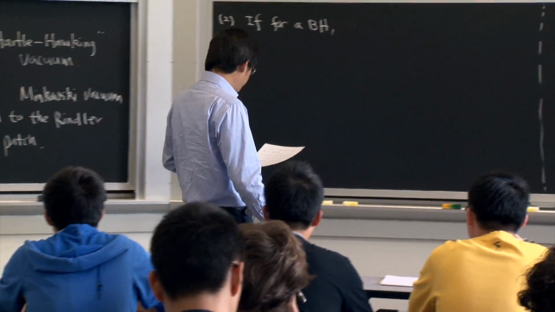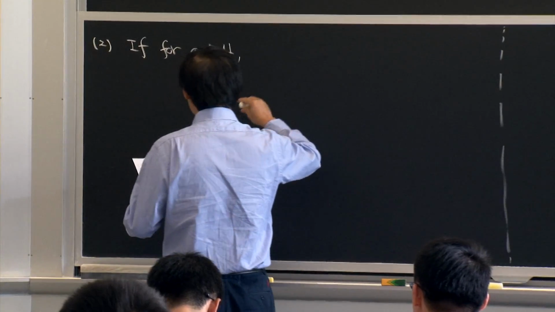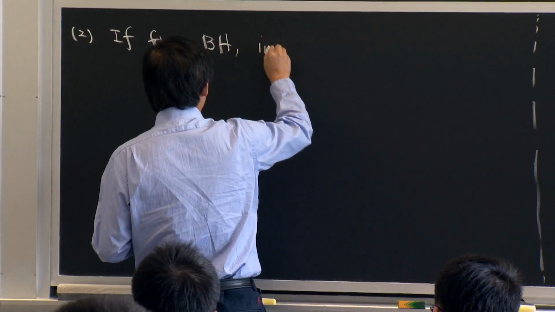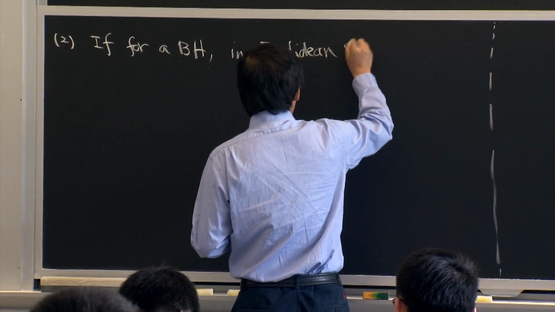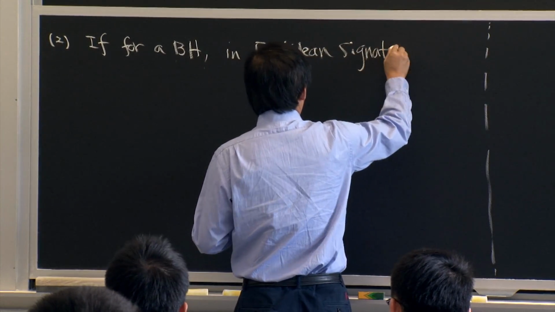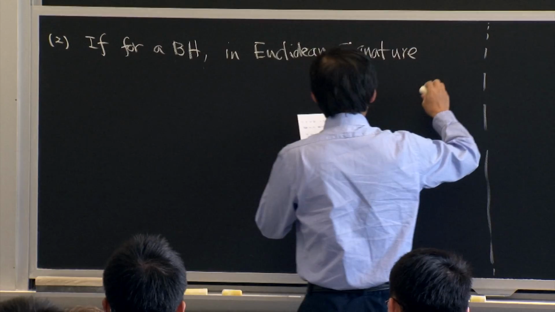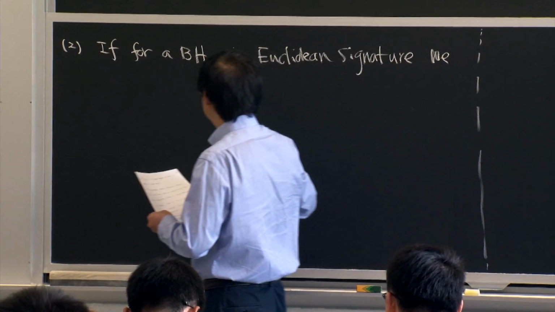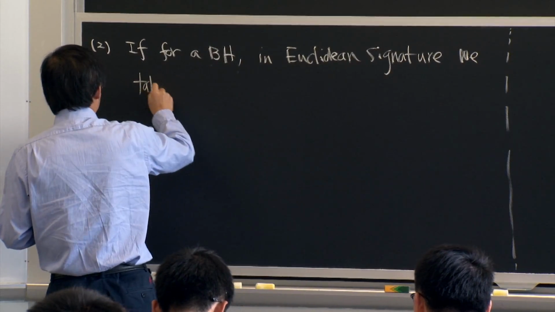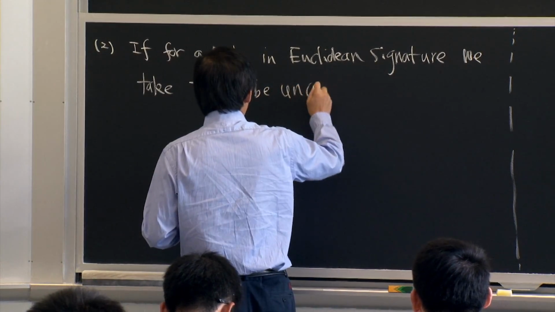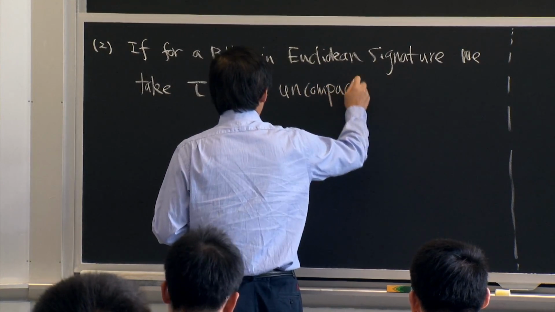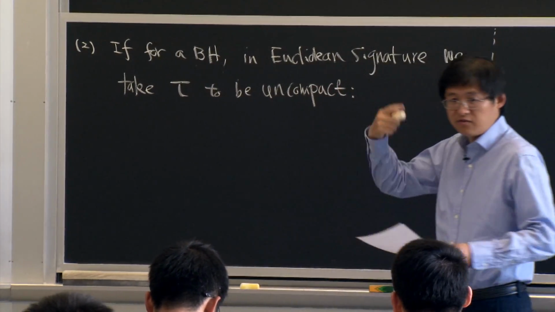Suppose for a black hole in Euclidean signature, we take tau to be uncompact. So we don't identify.